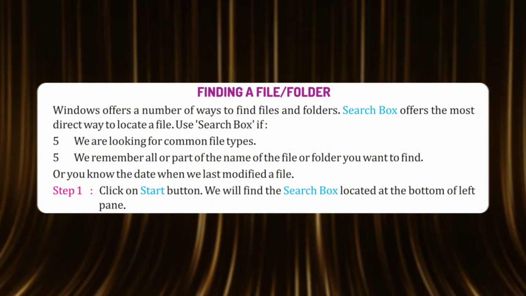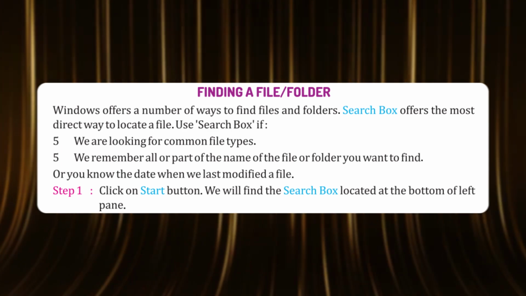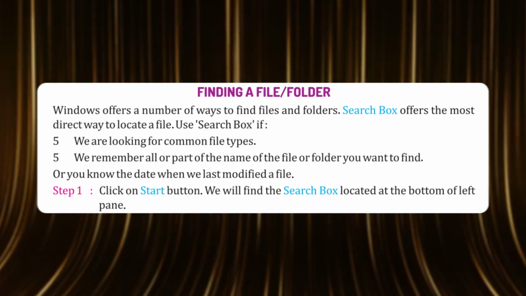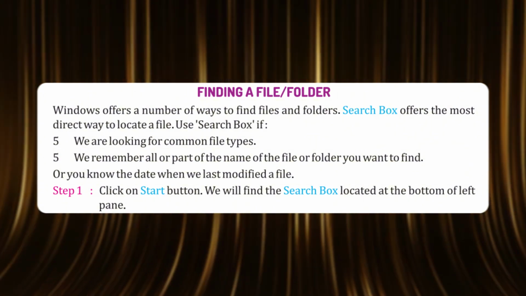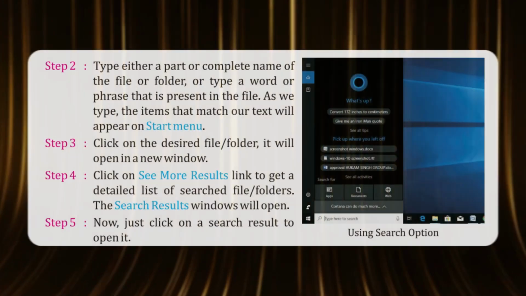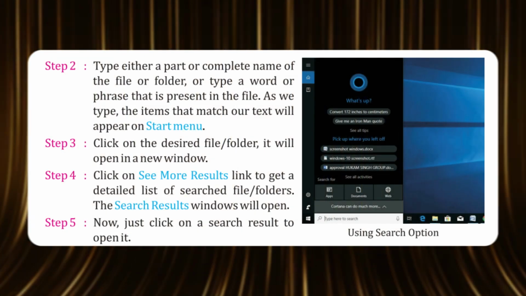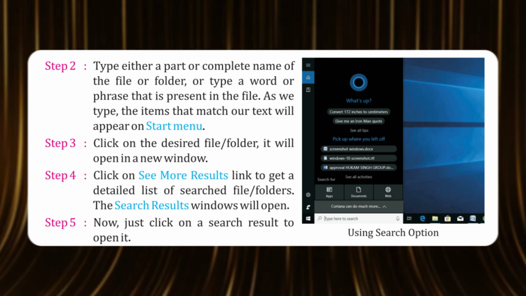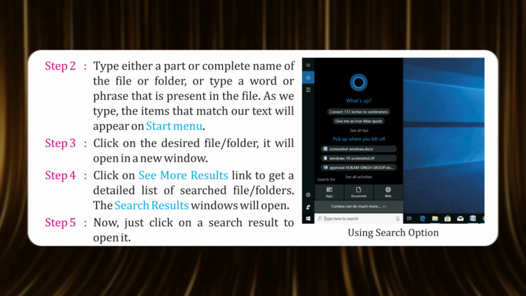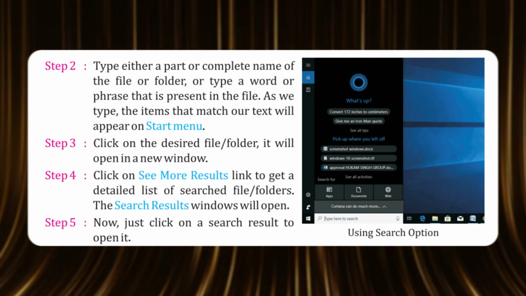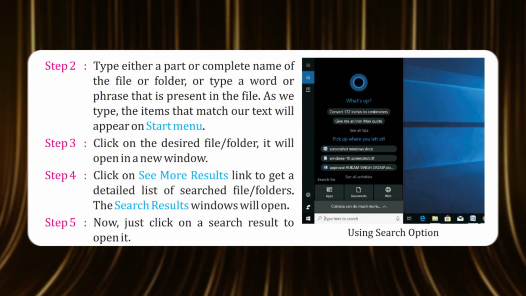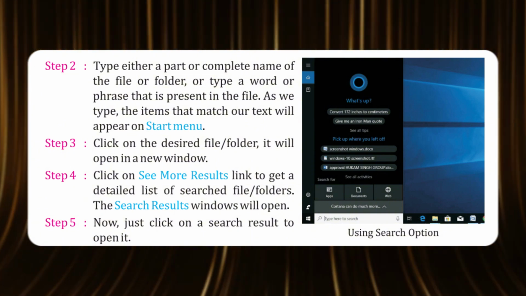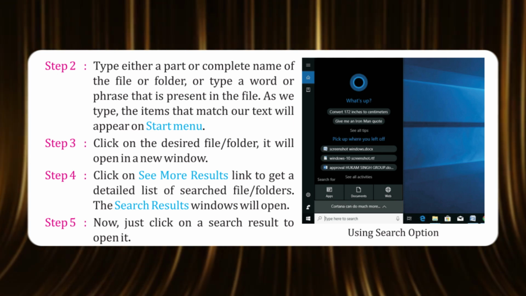Step 1. Click on the Start button. We will find the search box located at the bottom of the left pane. Step 2. Type either a part or the complete name of the file or folder, or type a word or phrase that is present in the file. As we type, the items that match our text will appear on the Start menu.